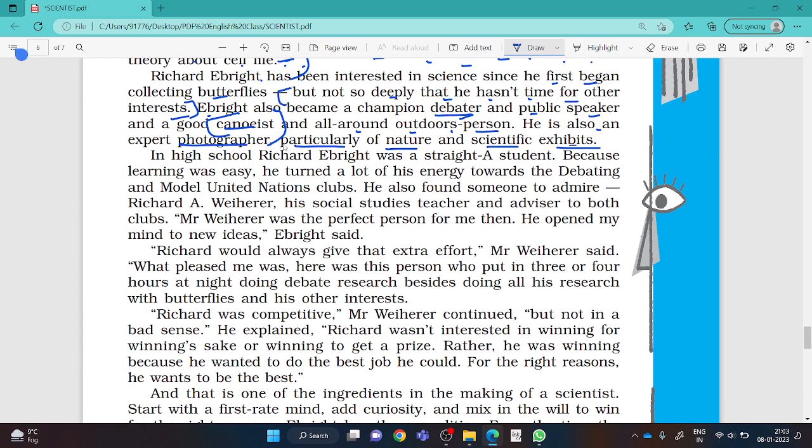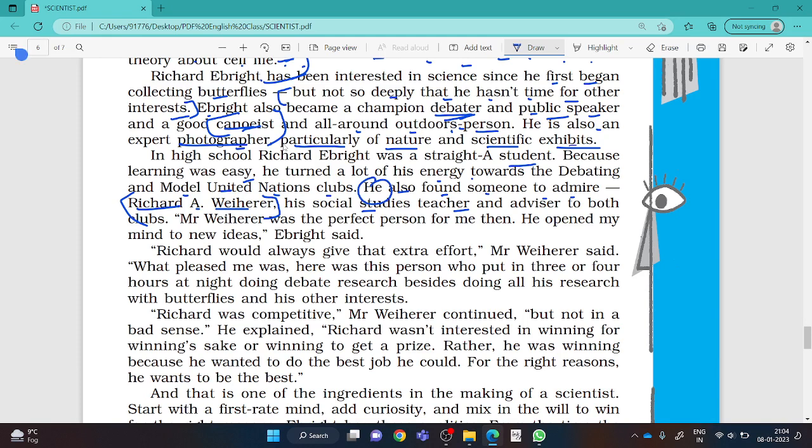He was multi-talented. He was not only the scientist but also a debater, public speaker, canoeist, an all-round outdoor person, photographer he was. Okay, in high school, Richard Ebright was a straight student. Because learning was easy, he turned a lot of his energy towards the debating and model United Nations clubs. Do you know, everyone? He also found someone to admire, Richard A. Werner, his social study teacher, who admired him.